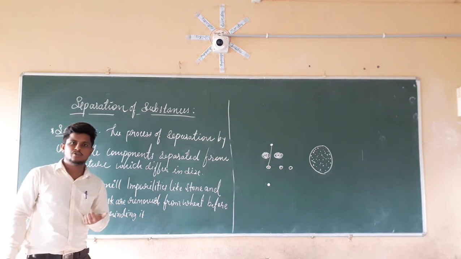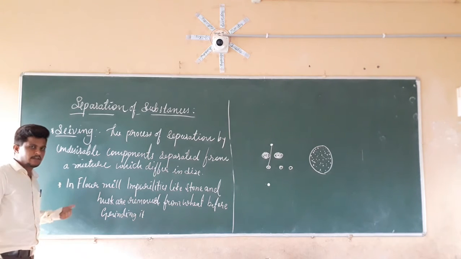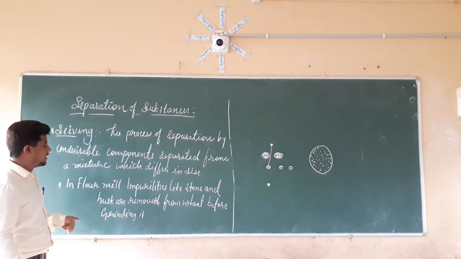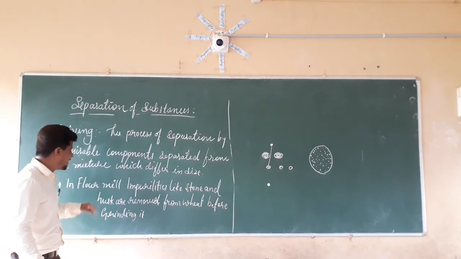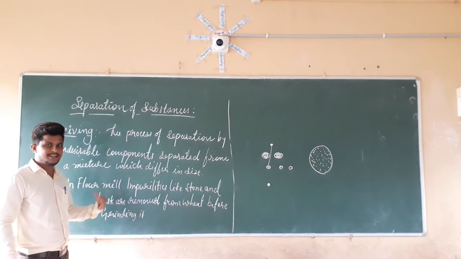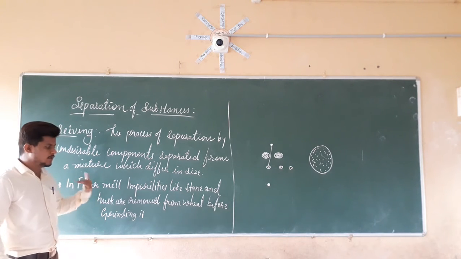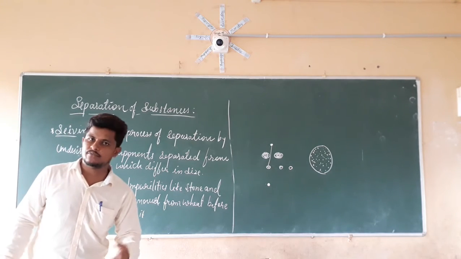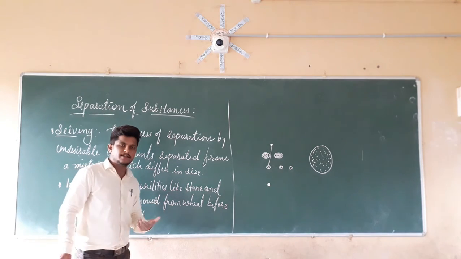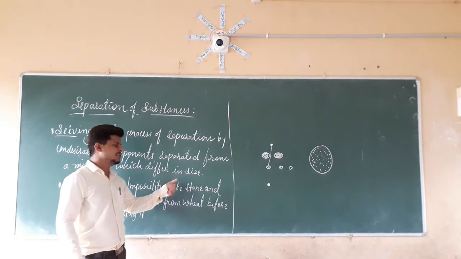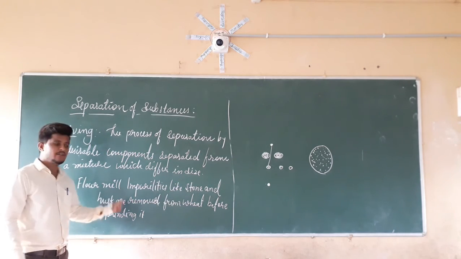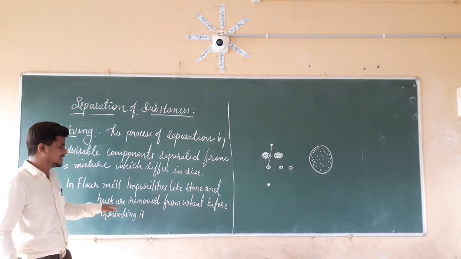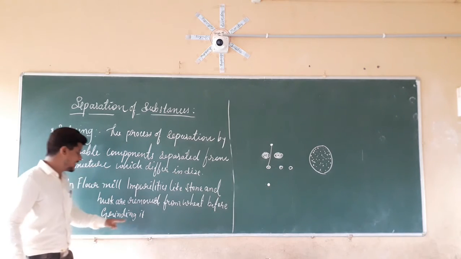So where are we going to use the sieving method? We are going to use the sieving method in a flour mill. In the flour mill, impurities like stone and dust will be present in the wheat. After threshing as well as winnowing, there will still be stone and dust in the wheat. So in the flour mill, we remove the stone and dust from the wheat before grinding the wheat.